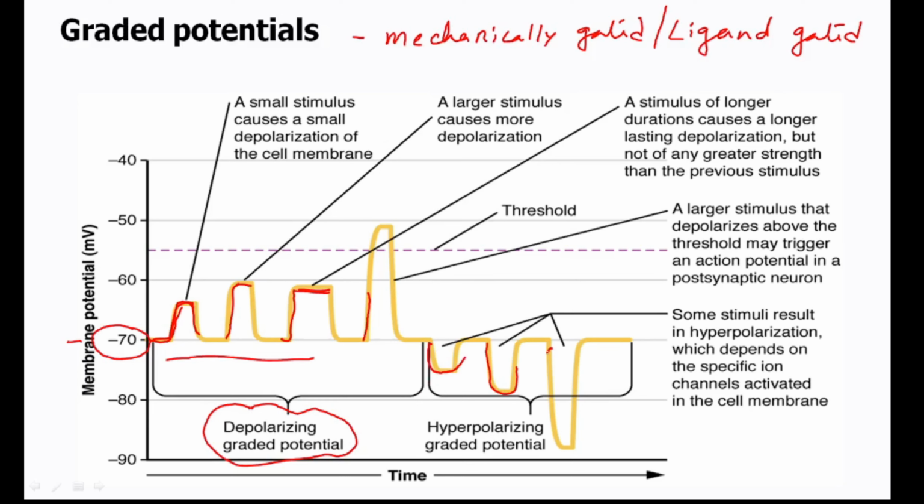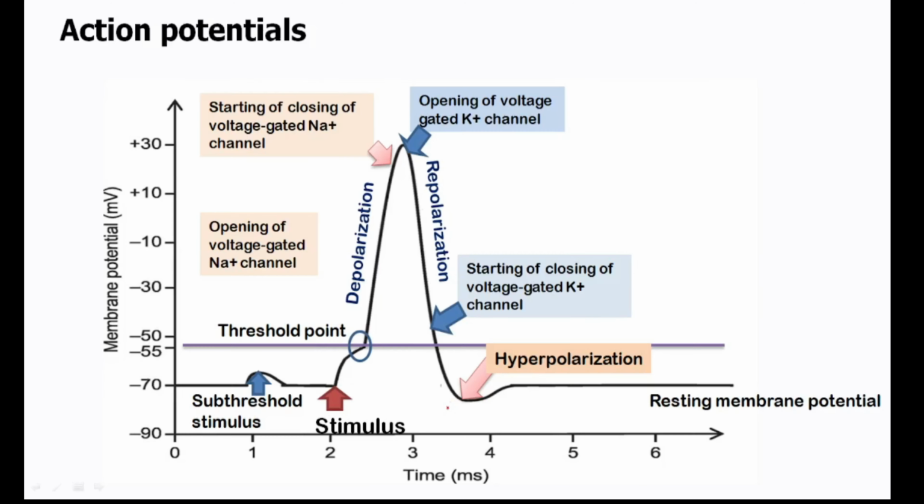These are all examples of hyperpolarization. That means a decrease in the membrane potential from the resting membrane potential. And this may occur due to the activation of some specific ion channel. So graded potential may be of two types: the depolarizing graded potential or the hyperpolarizing graded potential.